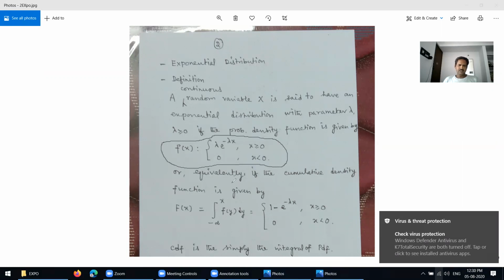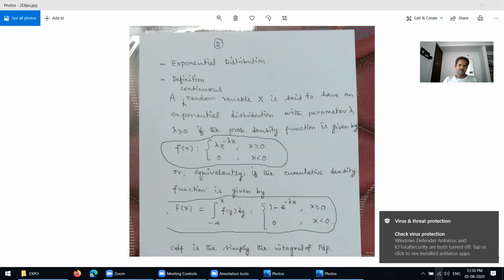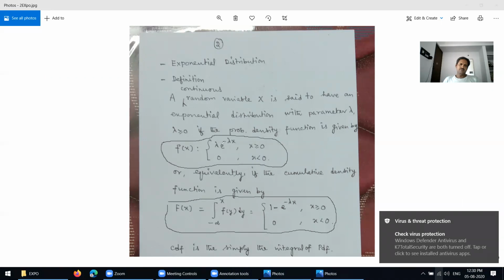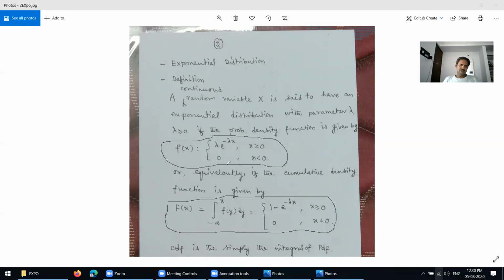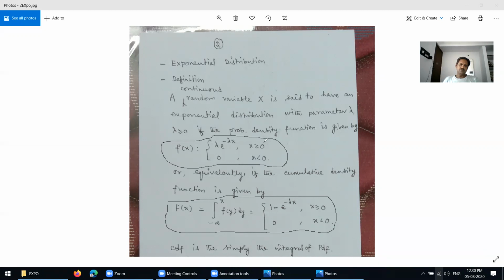Next, we have to define the cumulative density function. It is also defined like this. These two are important definitions for exponential distribution. See here now, small f of x equals lambda times e power minus lambda x for x greater than or equal to 0, and 0 if x is less than 0. It means that x is a positive real number. X greater than or equal to 0 means the limit varies from 0 to infinity. Then for less than 0 it becomes 0.